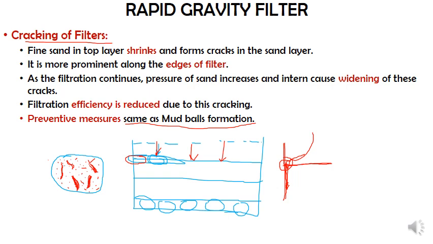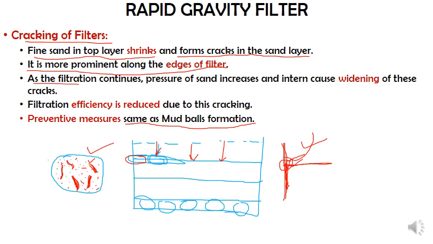Now I'll just read this slide once. Fine sand particles in the top layer shrink and form cracks in the sand layer, that is being explained here. It is more prominent along the edges of the filter, which is also explained here. Why this happens is because one type of material meets another type of material, where such cracks will be much more prominent.